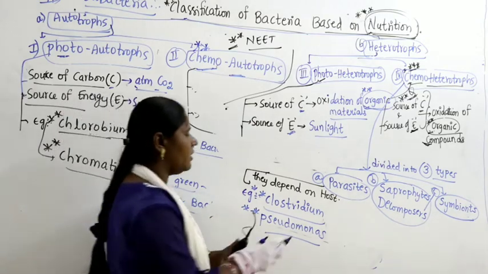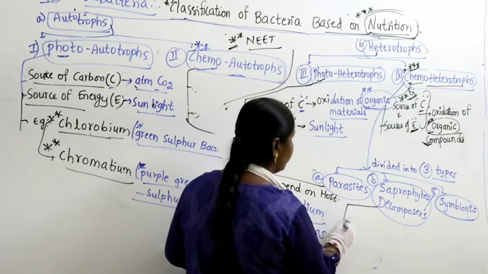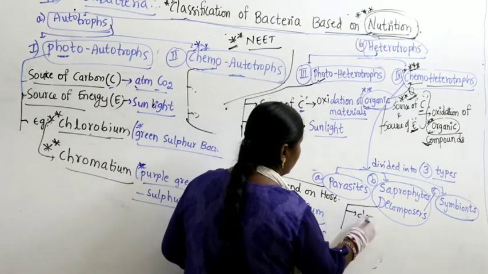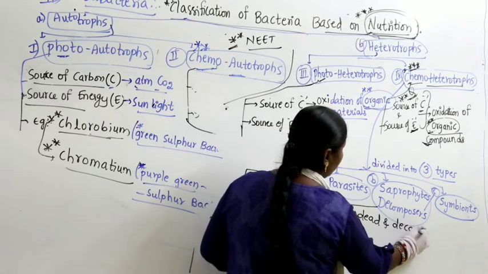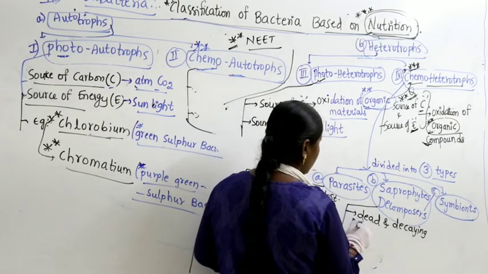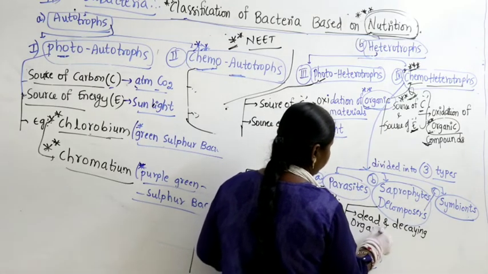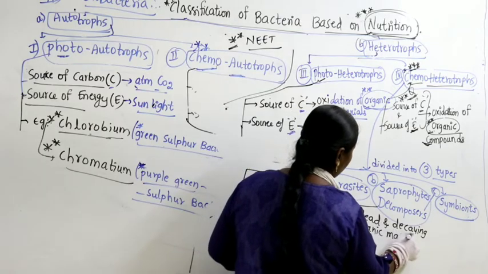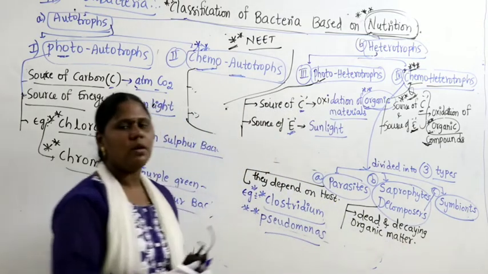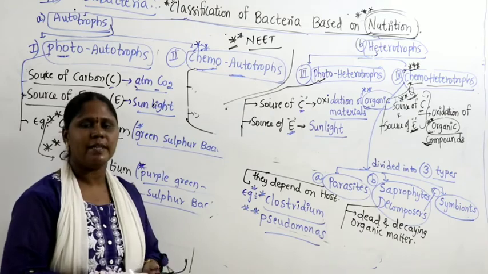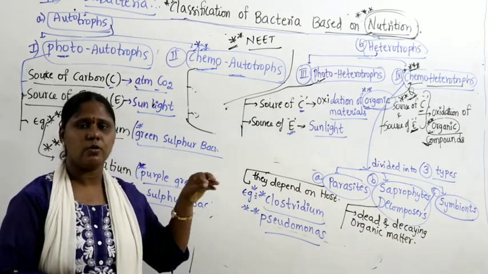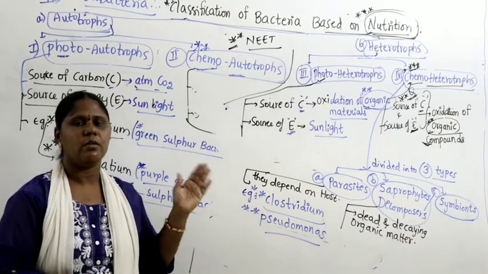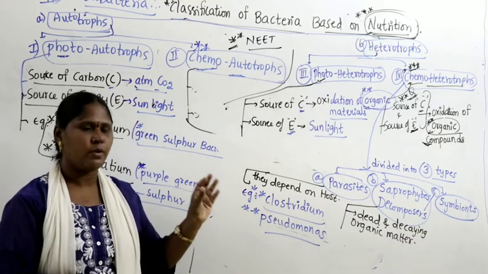The second category, saprophytes or decomposers, feed on dead and decaying organic matter. As I told you earlier, when plants and animals undergo death and decomposition, these bacteria grow there and cause the breakdown of large complex molecules into simpler molecules.